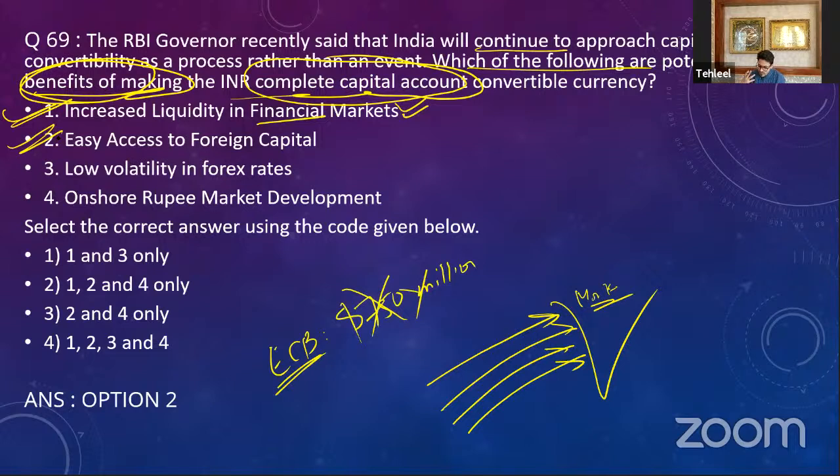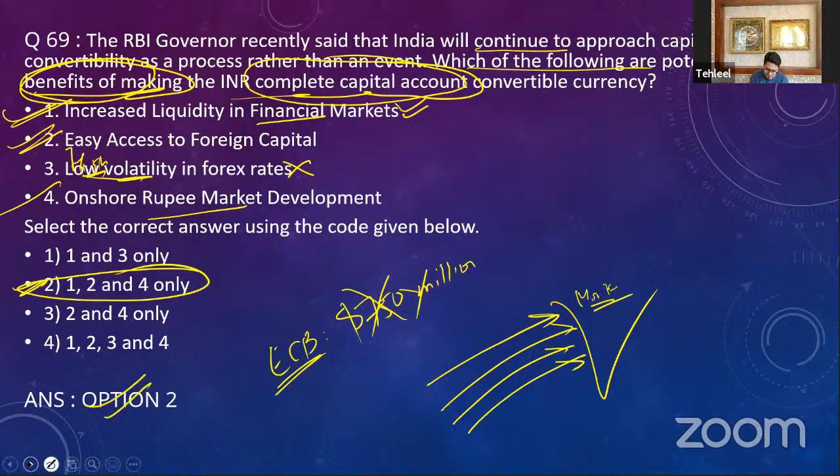Then you have, if you allow capital account convertibility, will there be low volatility? No, there will be high volatility. Why? Because capital account transactions, precisely the FPI, has high volatility. Therefore, this is a wrong option. Then you have onshore rupee market development, because you will be able to issue masala bonds and rupee denominated bonds that will actually increase the presence of the rupee in the international market, in the onshore market. So 1, 2, and 4 are the correct options, 3 is incorrect. So option 2 is the right answer.